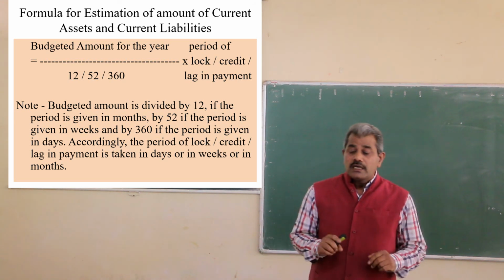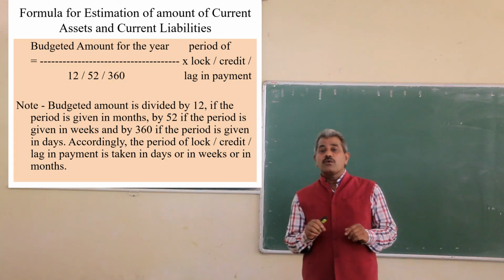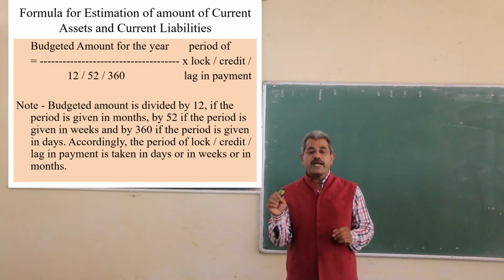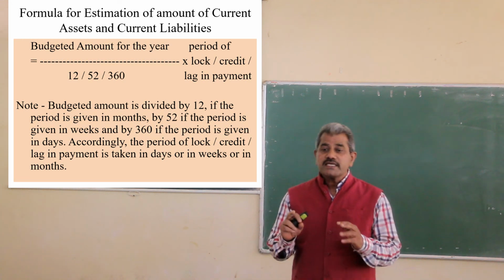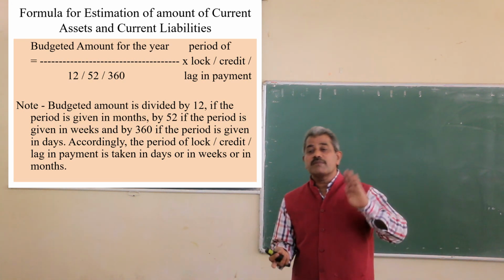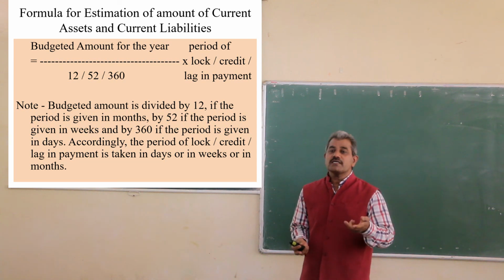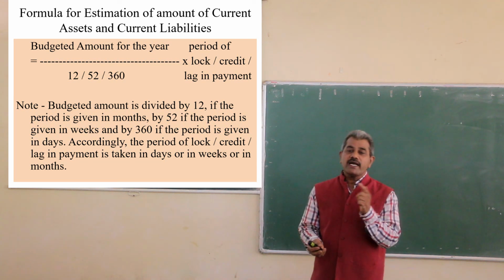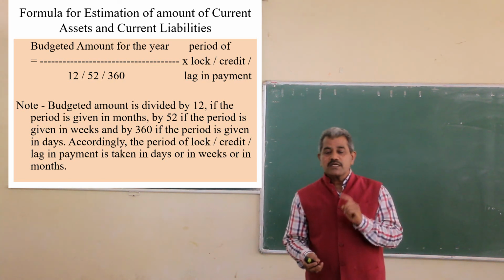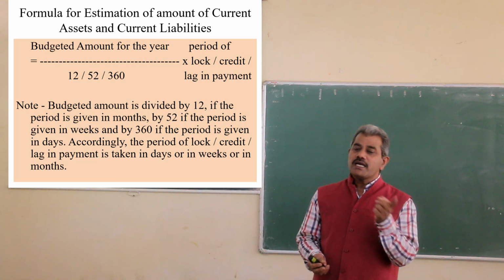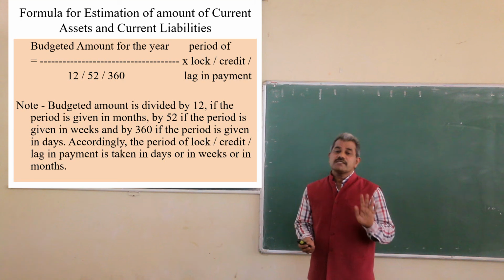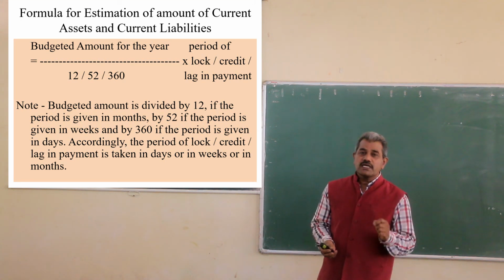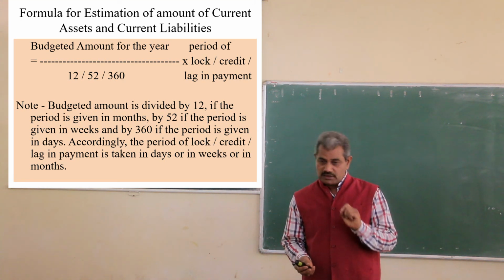Now there is a question: when to use 12, when to use 52 and when to use 360? If the period is given in the form of months, then divide by 12. If the period is given in weeks, then divide by 52. And if the period is given in days, instead of 365, generally it is divided by 360.